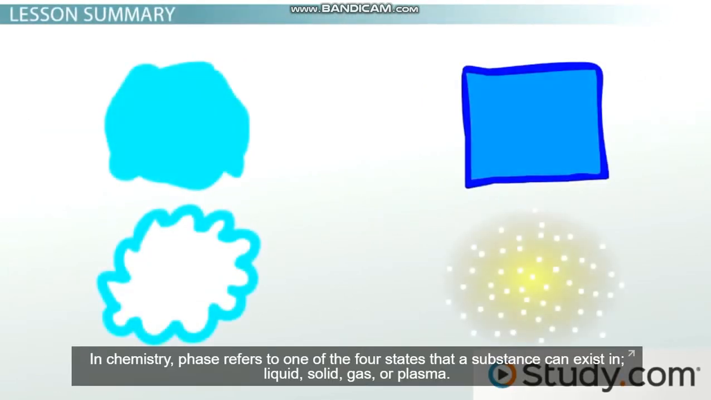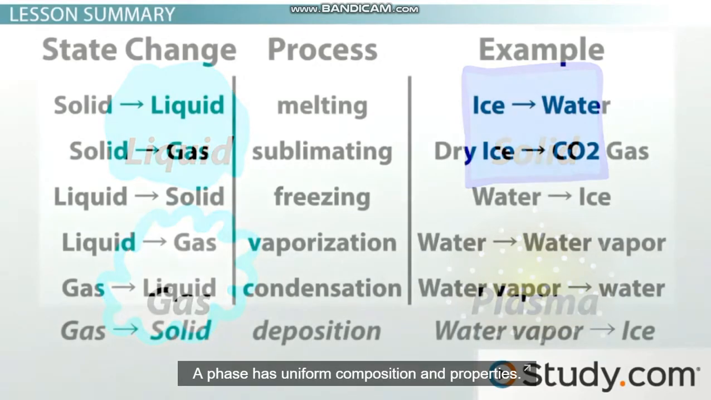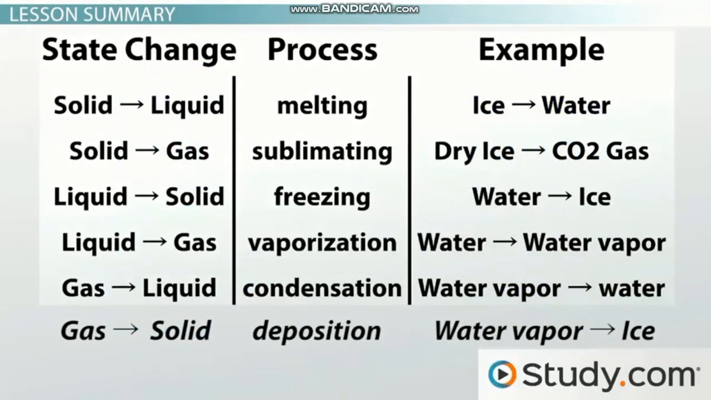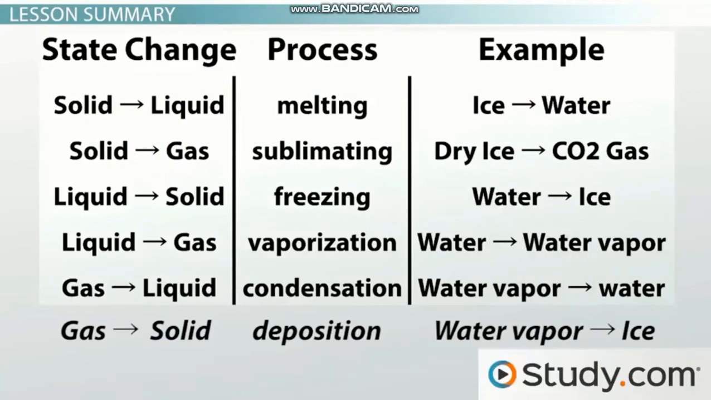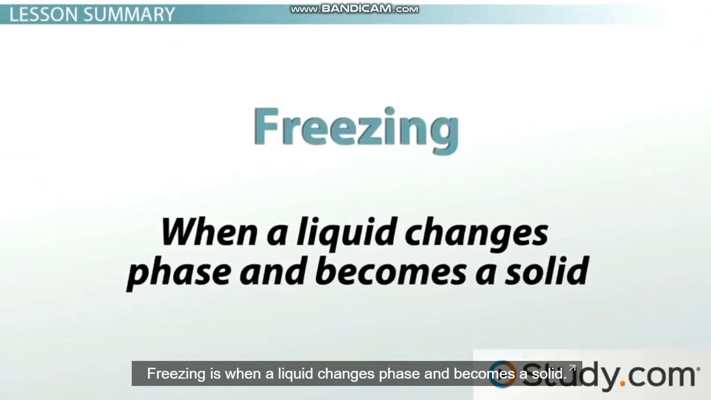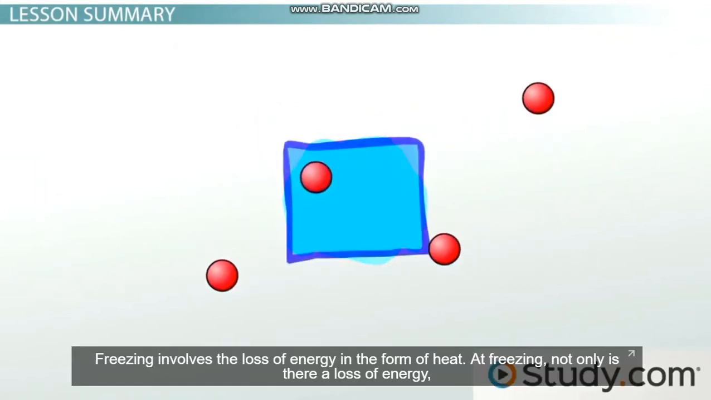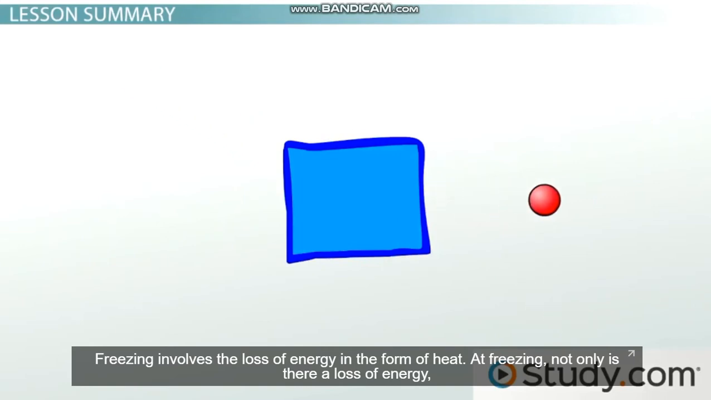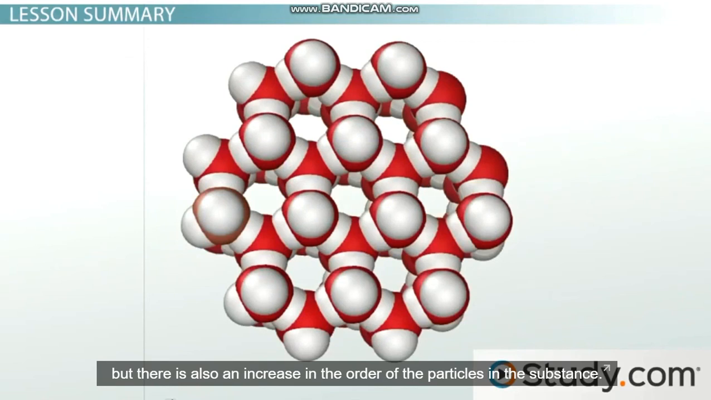In chemistry, phase refers to one of the four states that a substance can exist in: liquid, solid, gas, or plasma. A phase has uniform composition and properties. A phase change is when a substance changes from one phase to another. Freezing is when a liquid changes phase and becomes a solid. Freezing involves the loss of energy in the form of heat. At freezing, not only is there a loss of energy, but there is also an increase in the order of particles in the substance.